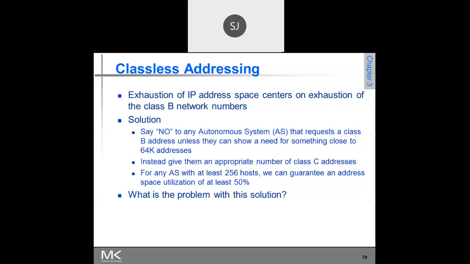If you go for class A, the number of bits used for host ID is 24, so 2 raised to 24, so many hosts. That is too big. So normally every organization will go for class B, because it is neither too big nor too small. That is why the class B network numbers are exhausting.